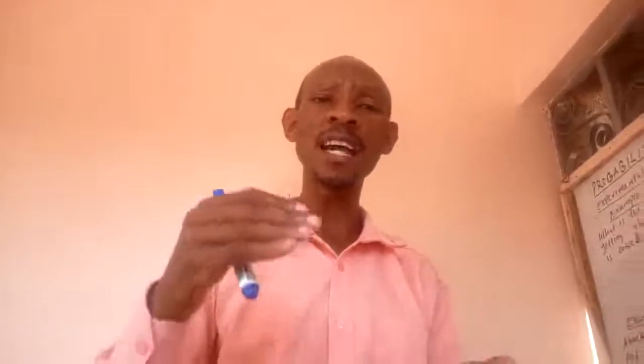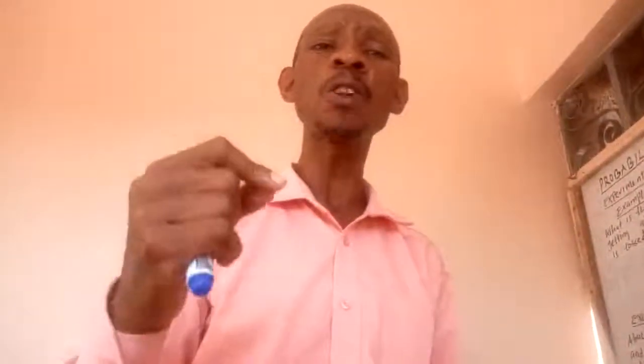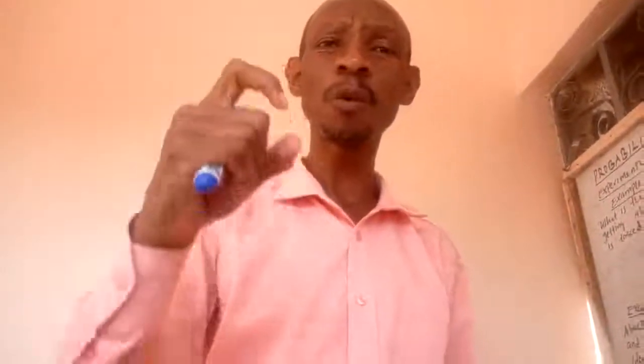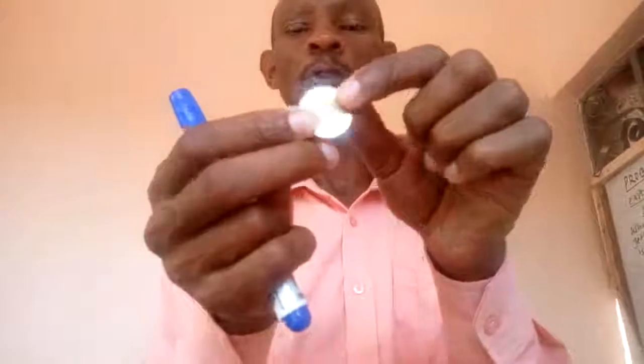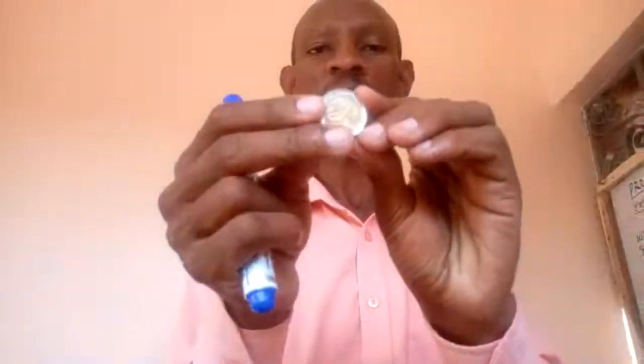What is a probability space? A probability space refers to a list of possible outcomes. A list of possible outcomes in an event is what we refer to as the probability space. For example, if I toss a coin, there is a tail on that side, and I have a head on this side.